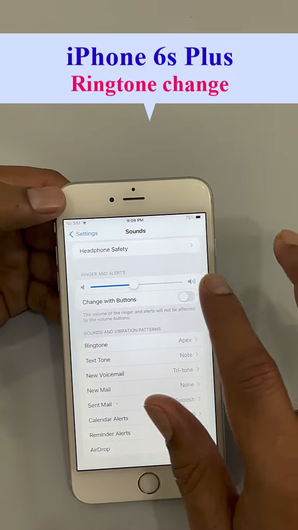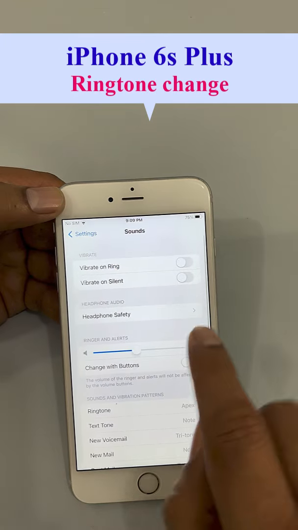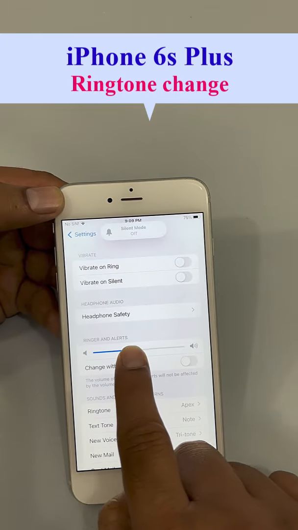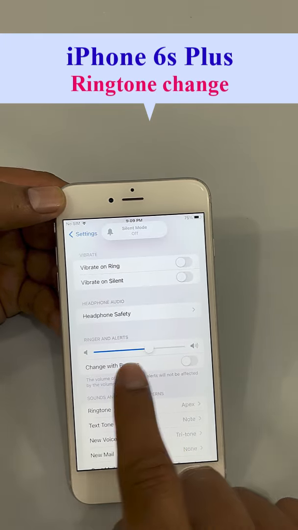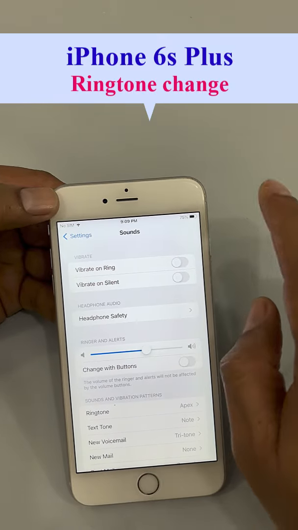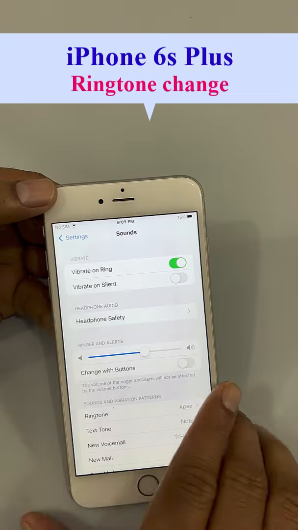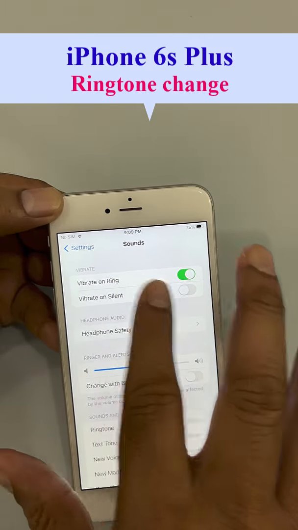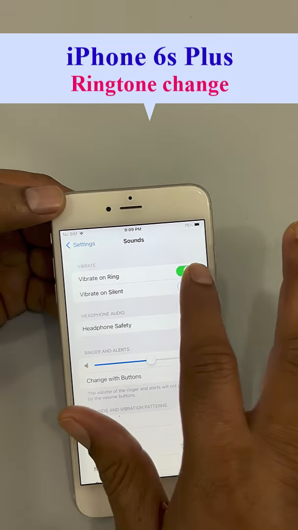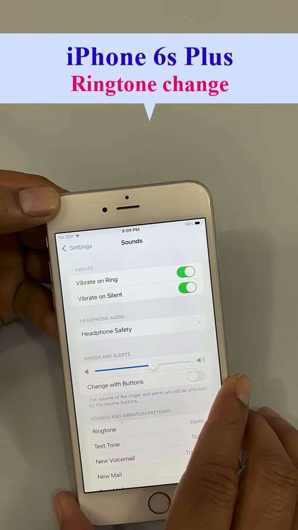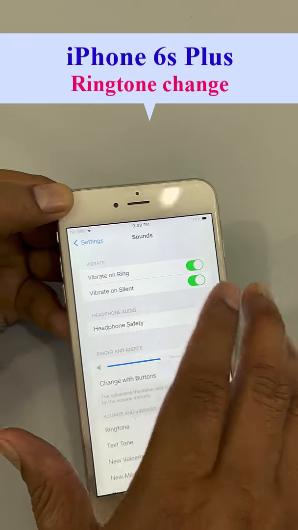And here there are more options. By sliding to the right, you can change the sound, adjust the sound level, and if you click this one, then the phone will vibrate when it rings, and if you click that one, the phone will even vibrate when it's in silent mode.